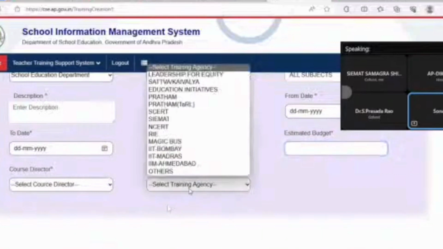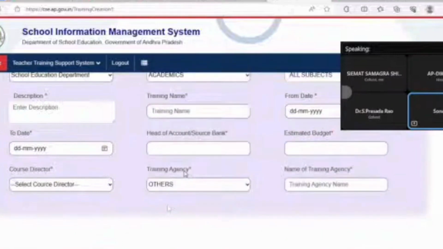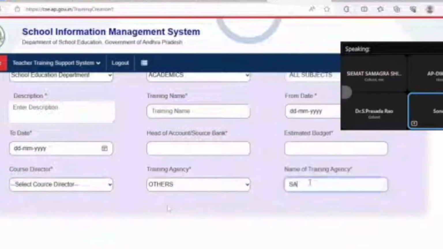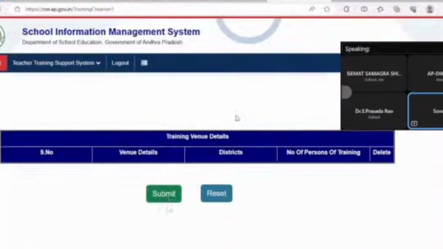And then the training agency, there are many in your agenda right now. You just put others and add Samagra Shiksha. Don't select anything, just write others in training agency and put Samagra Shiksha. Like this. Yes, this is how you need to add the training creation form. Once everything is uploaded, please submit it.